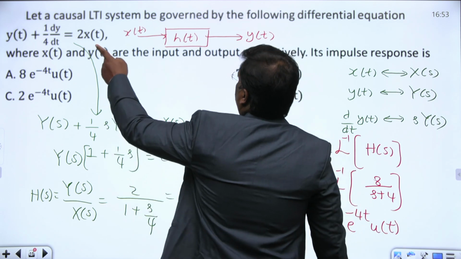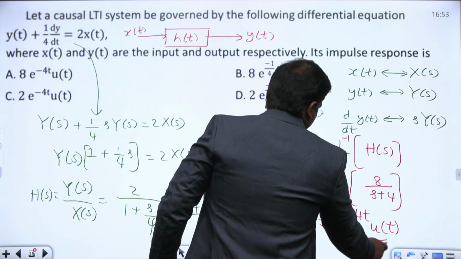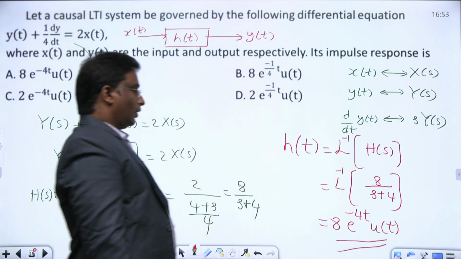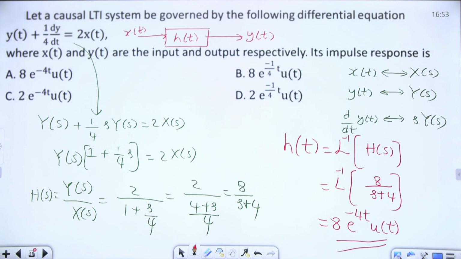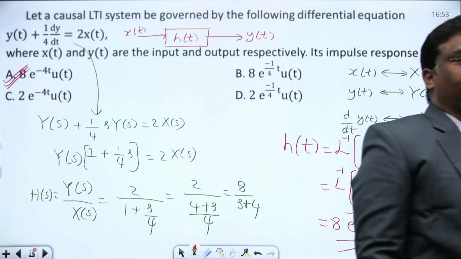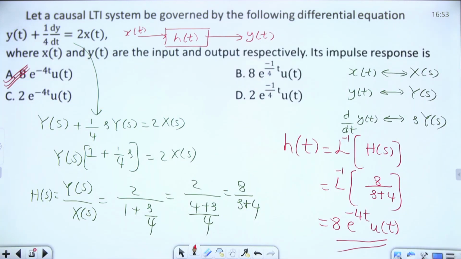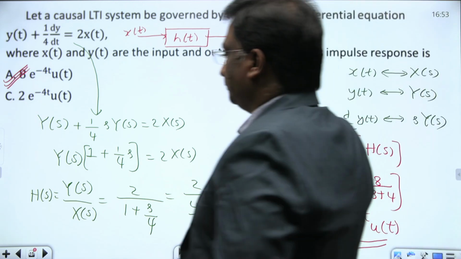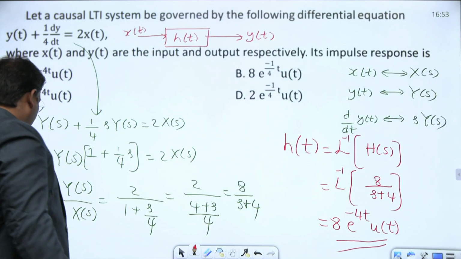Since they gave a causal LTI system, write it in terms of u of t. Therefore, choose the right option, 8 into e power minus 4t u of t. Option A is the right answer. That's all, finished. Simple question. Let's move on to the next question.